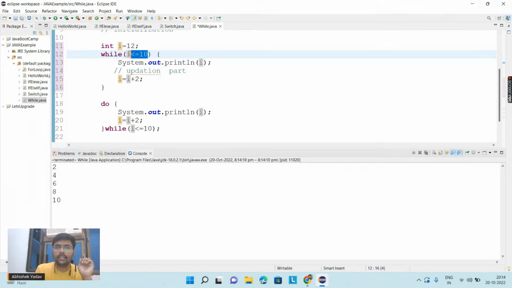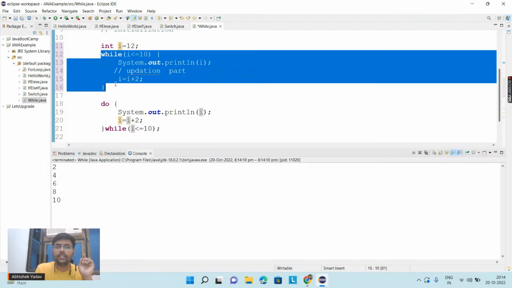So the condition here is what? False. So I will not execute the while loop here. Okay, what I will do here,